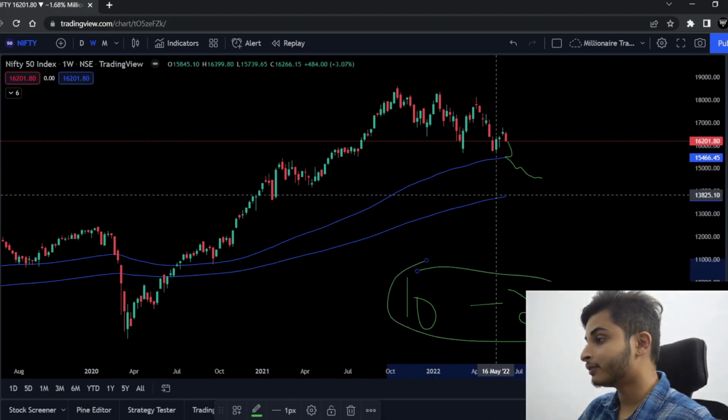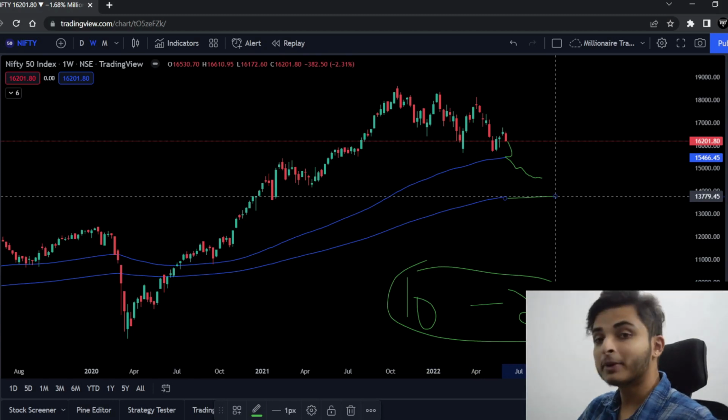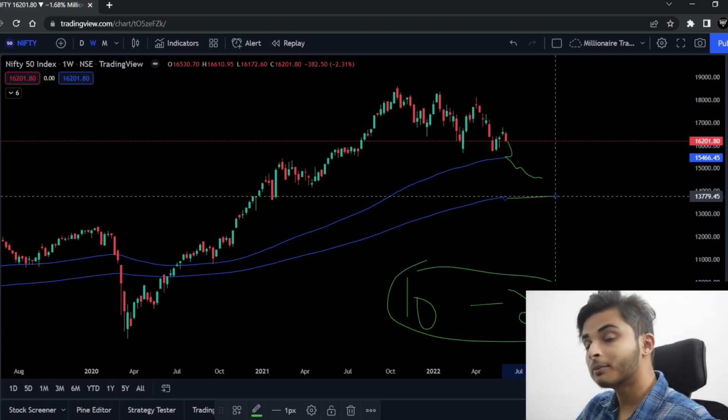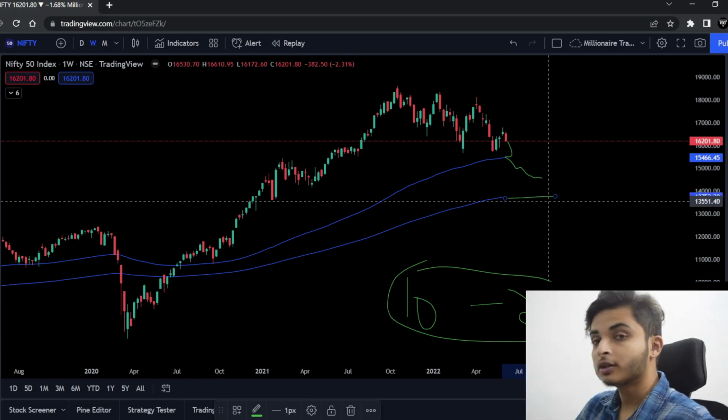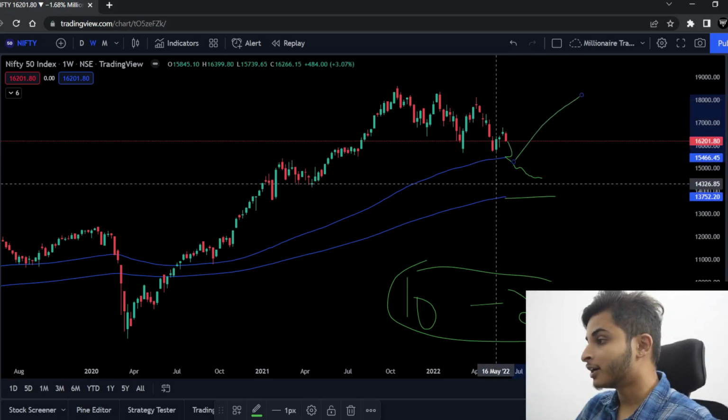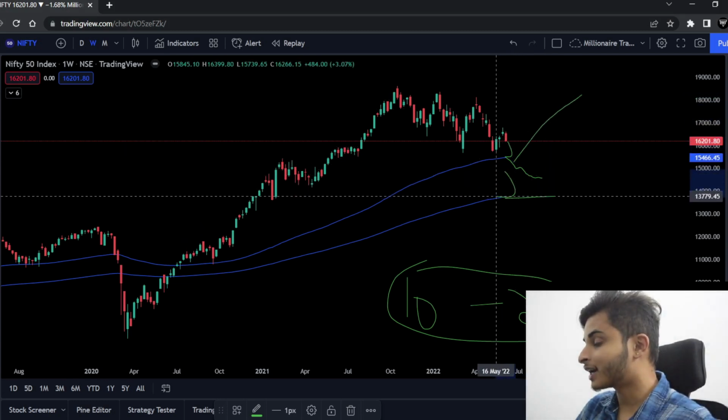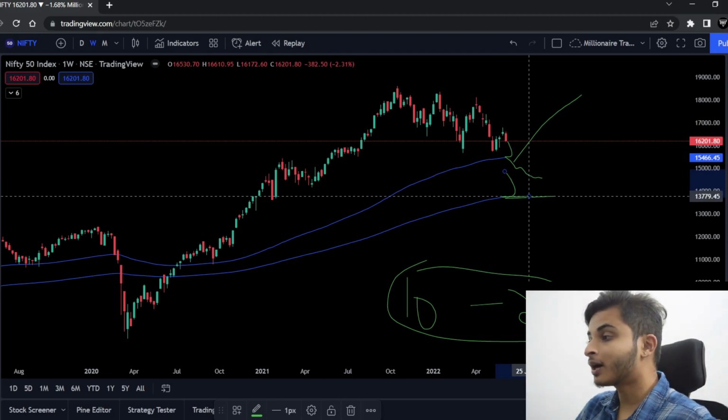And after that, if Nifty comes to the 200 moving average, it might come in the coming months, it might come in the coming years, or it might not even come, right? So the market might even take support from here. But if Nifty comes to the 200 moving average in the coming months and years, what will I do? I'll be entering good positional trades in index funds like Nifty IT and Nifty Bank, and also in Nifty FMCG. So this is my plan for the index.